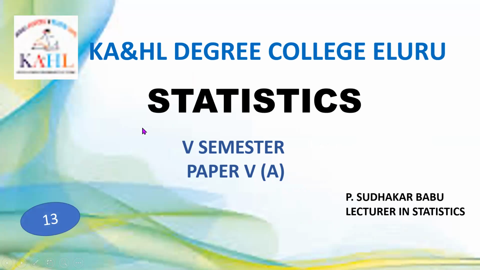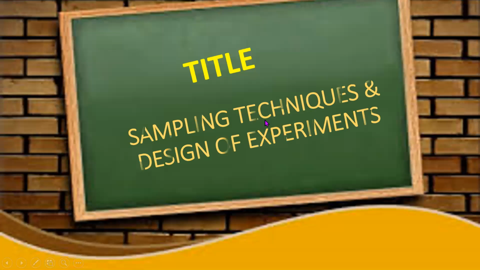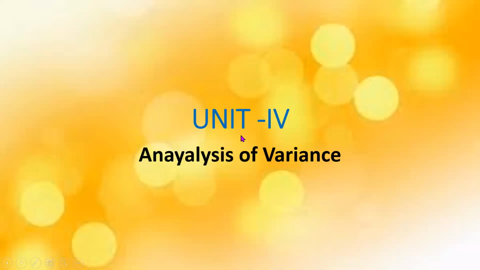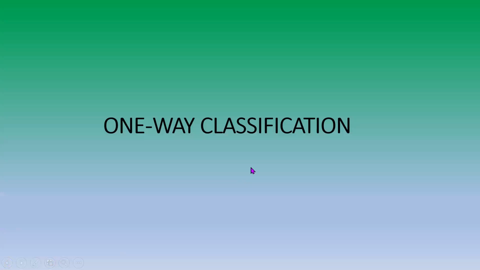Students, this is our class number 13 for statistics, 5th semester, paper 5A. The title of the paper is Sampling Techniques and the Design of Experiments. Now we are going to Unit 4, Analysis of Variance. Today, we discuss ANOVA one-way classification.